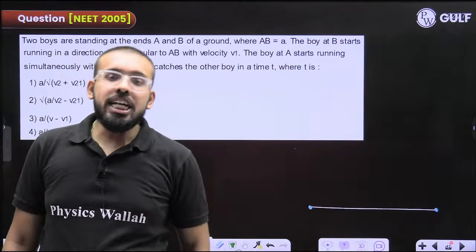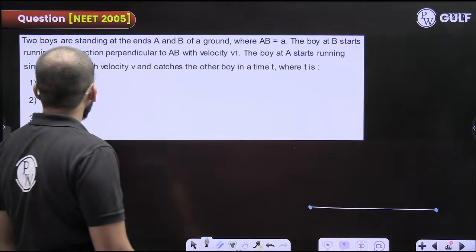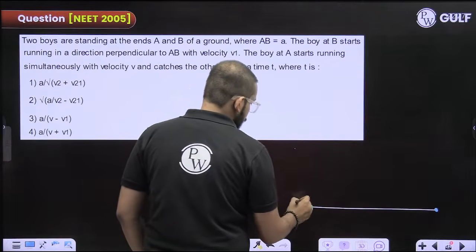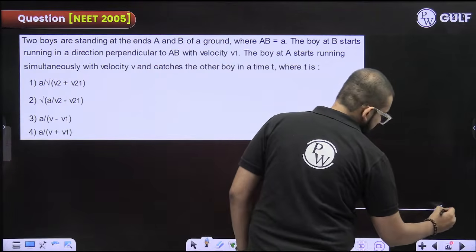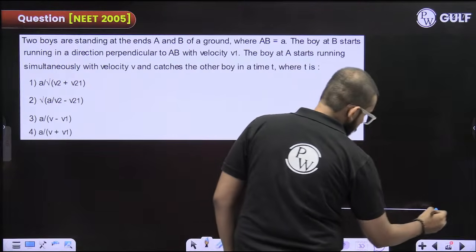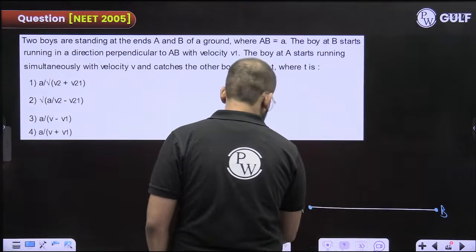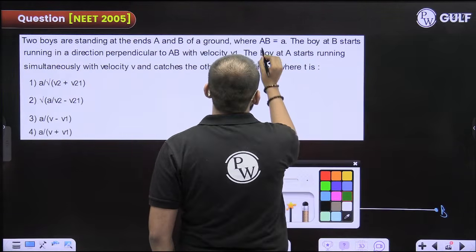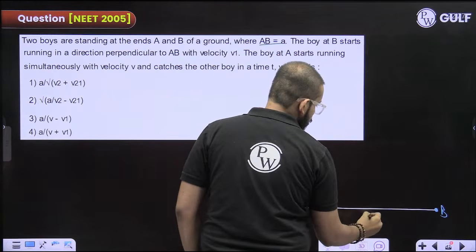Alright, now let us understand what the question is saying. Two boys are standing at ends A and B of a ground. So these are the two ends A and B of the ground. AB is equal to small a.